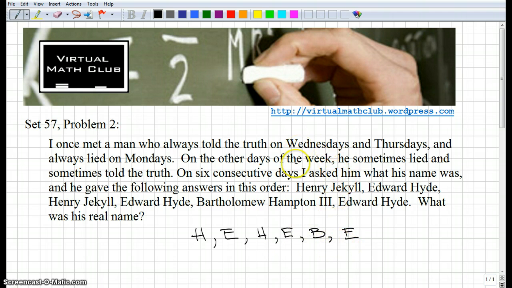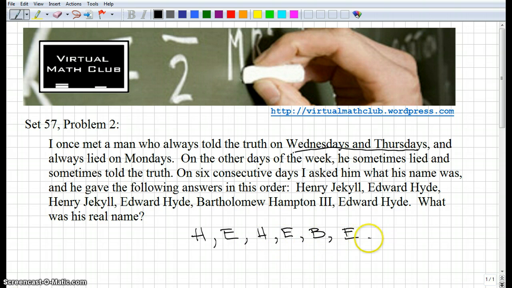But the key to this problem is to notice that Wednesdays and Thursdays, those are consecutive days. He always tells the truth on these 2 consecutive days, so you would expect the same answer. And so you would expect 2 of these names to be the same, and then that would be your Wednesday and Thursday, right? But we don't have any consecutive names that are the same. So,